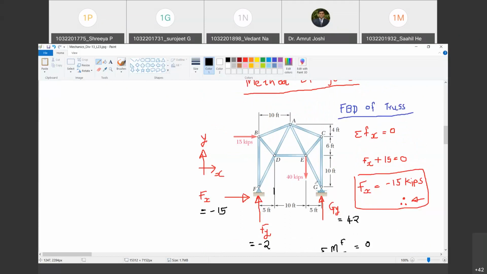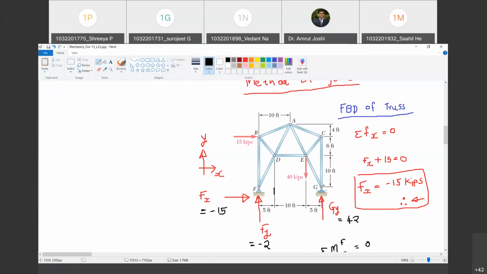Either F or G. Do you agree with me? Yes, sir. Why are we going to do this? I will tell you in a short while. But सबसे पहले कौन सा जॉइंट सिलेक्ट करेंगे जहां पे सिर्फ 2 मेंबर्स कनेक्टेड है, ज्यादा से ज्यादा 2 मेंबर्स कनेक्टेड है. So I can start either with F or with G. At G there is only one reaction, so it is easy for me to start with G. So I will select joint G. Are you with me? Yes, sir.